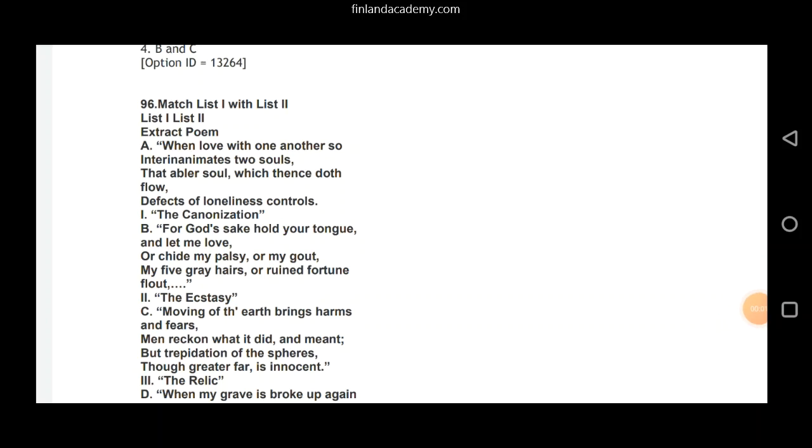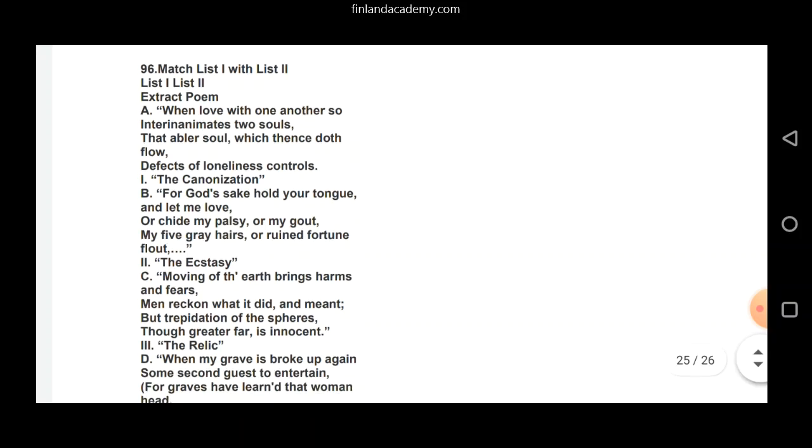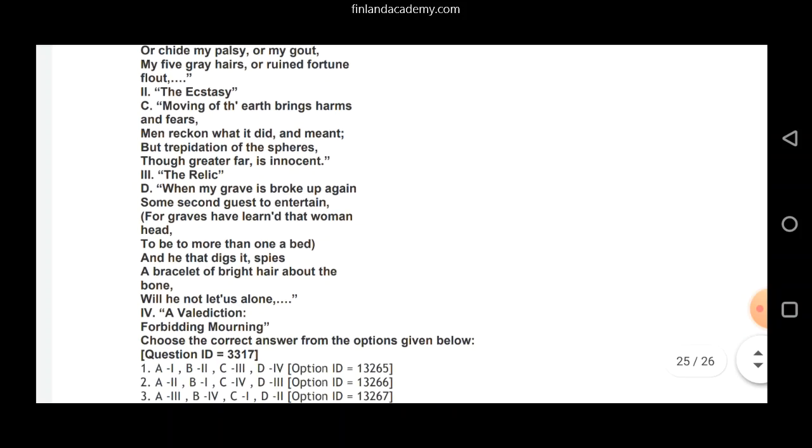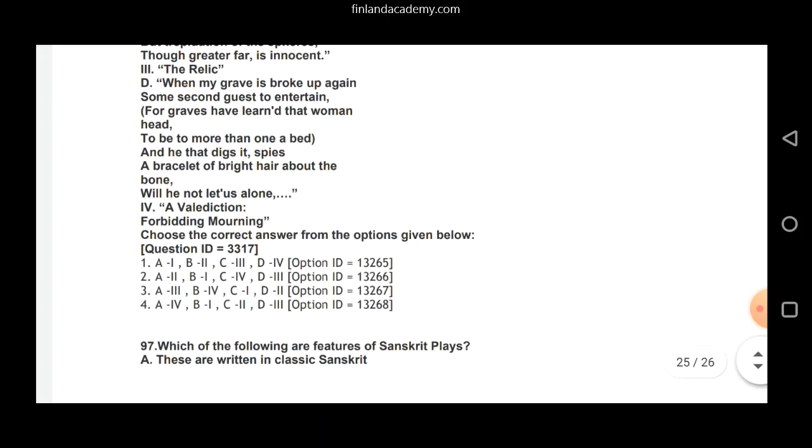Question 96, again you have list 1 and list 2. List 1 you have these important extracts, and list 2 you have the names of these poems. All of these poems in option A, B, C and D are poems by John Donne. I'll go a little quick again with this kind of question. The correct answer is option 2, that is A2, B1, C4 and D3.